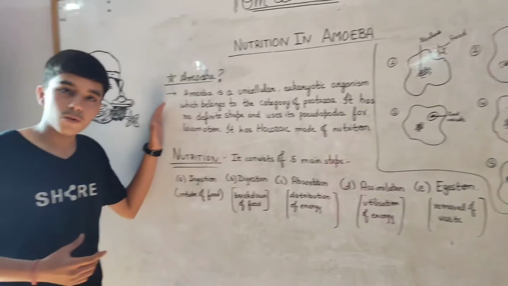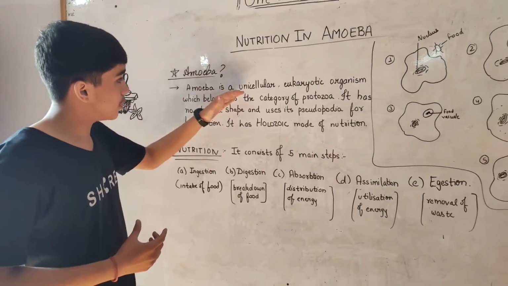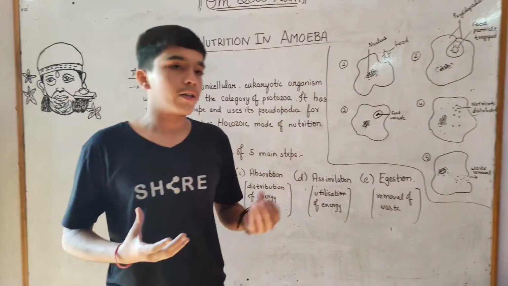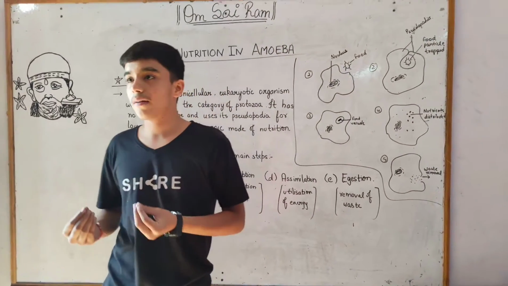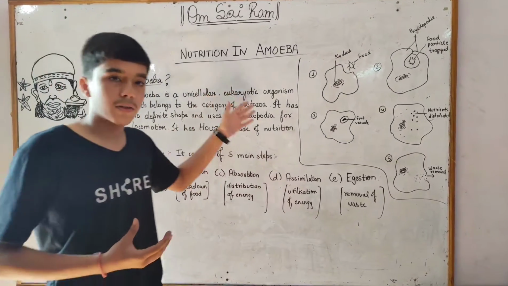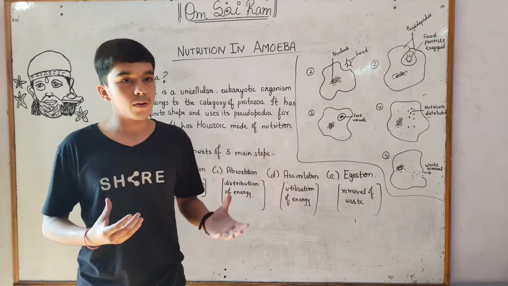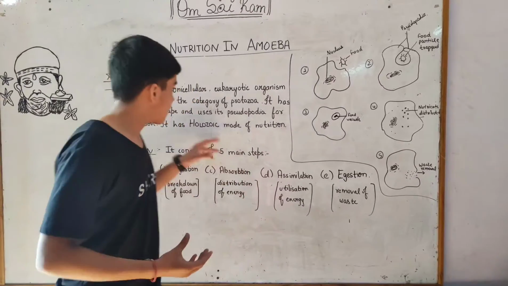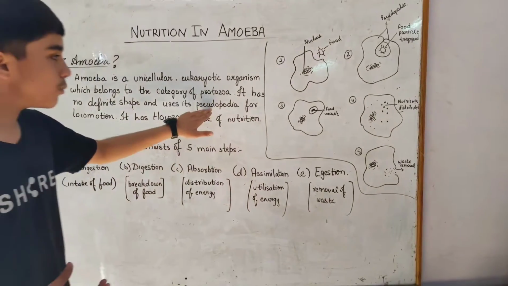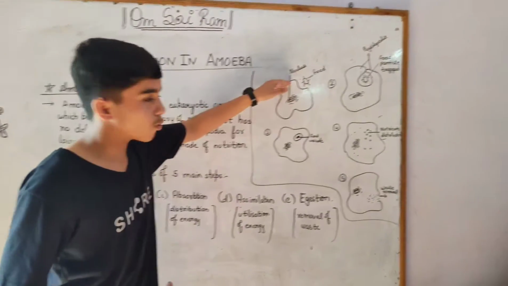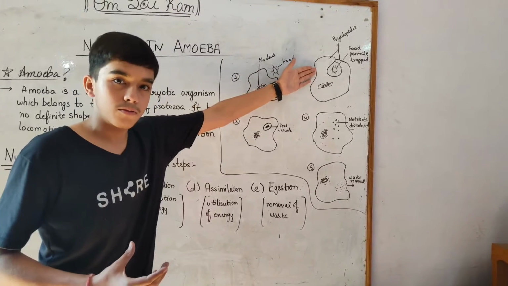Let's understand this more briefly. Amoeba is a unicellular eukaryotic organism. What do you mean by unicellular? Unicellular means an organism developed of only a single type of cell. And next, eukaryotic. Eukaryotic is a type of cell which has proper nucleus boundaries and all the nucleus components present in it. The next term is pseudopodia. Pseudopodia are the false feet developed by amoeba for its locomotion or for the trapping of its food.